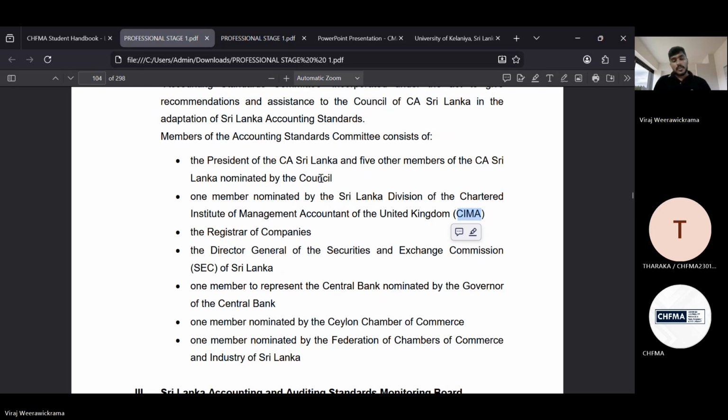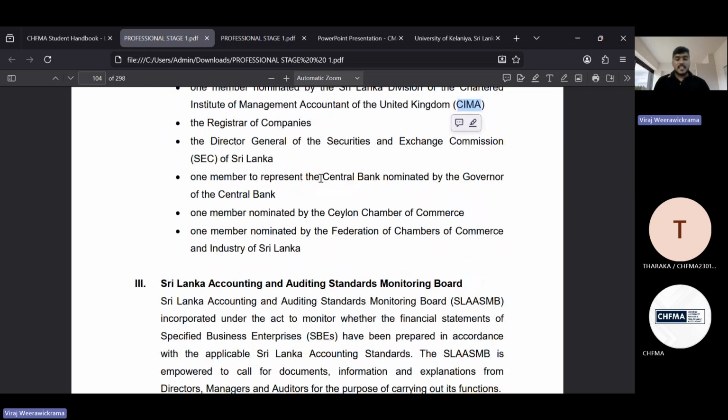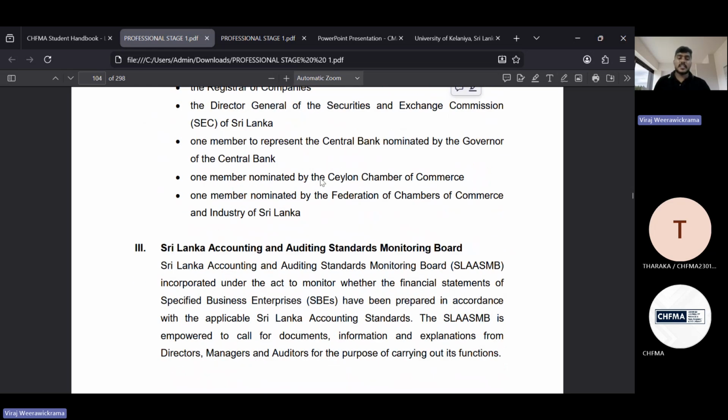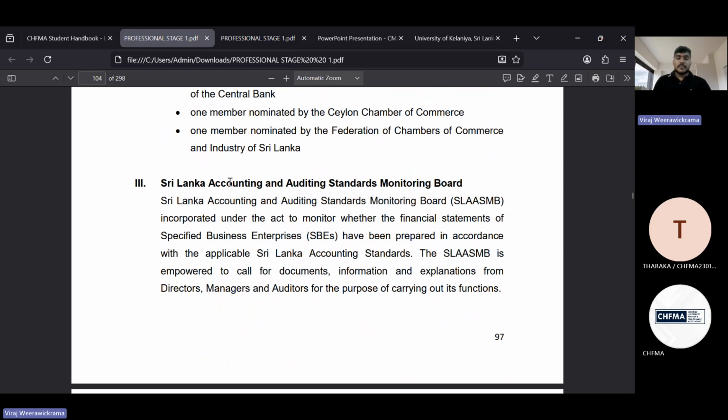Now, just have an idea. We have always learned about accounting standards and we know we are just doing debit and credit. This is the base, and this is what we have to understand. At the same time, we need to know the Sri Lanka Accounting and Auditing Standards Monitoring Board, which we call SLAASMB.